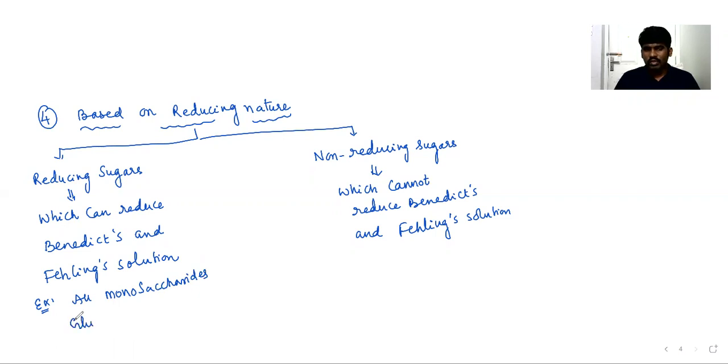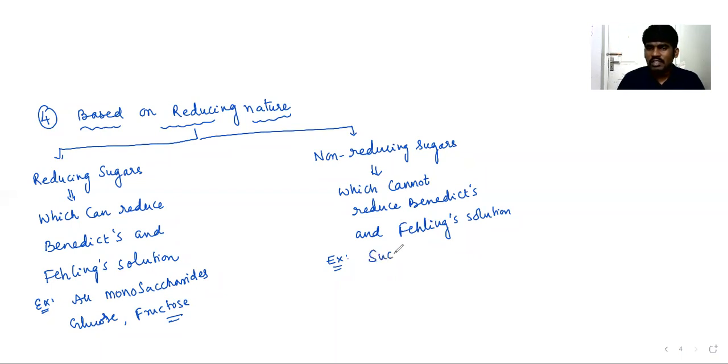For example, glucose is a reducing sugar. Fructose is a reducing sugar. But when it comes to non-reducing sugar, where there is no free aldehyde group, if the aldehyde group is involved in the formation of linkages, in such cases it will not respond to the Benedict's as well as Fehling's solution test.